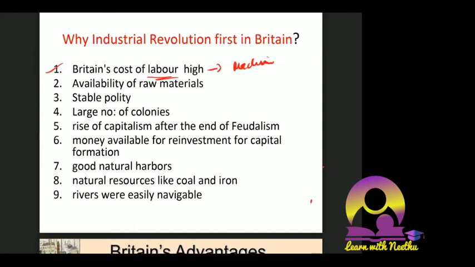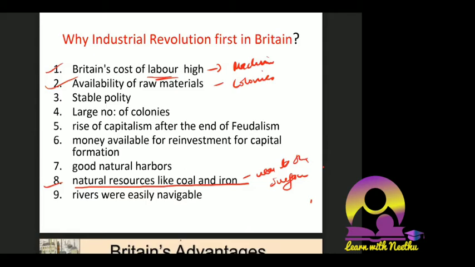Second one is availability of raw materials. There was no shortage of raw materials in Britain. Why? Because Britain had n number of colonies, including India. So raw materials would come from colonies, and they themselves had natural resources. Natural resources like coal and iron were near the surface, so it was very easy for them to mine. That was available in a small island called Britain.